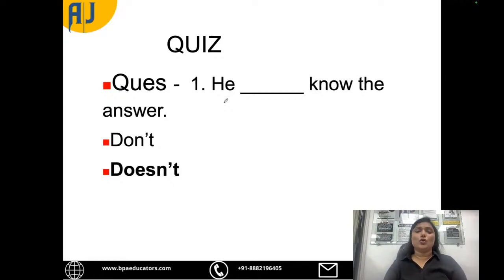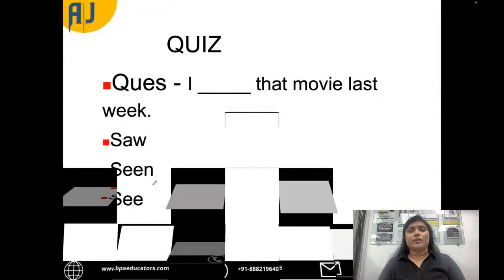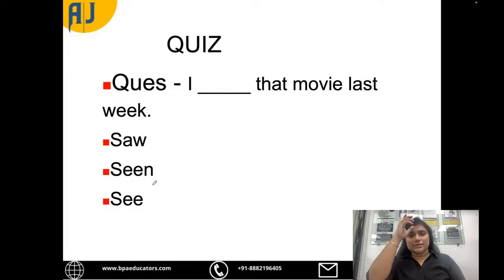He does not know the answer because with he we have to use es and s. So he don't know is wrong. He does not know the answer. What is the correct answer here?